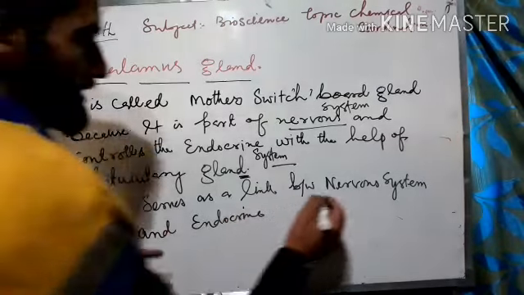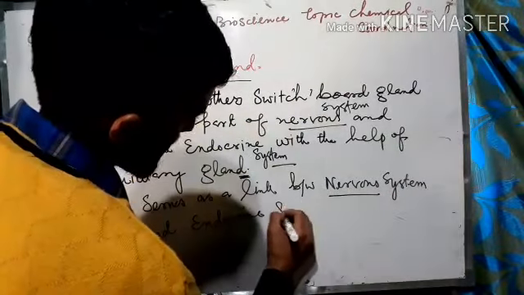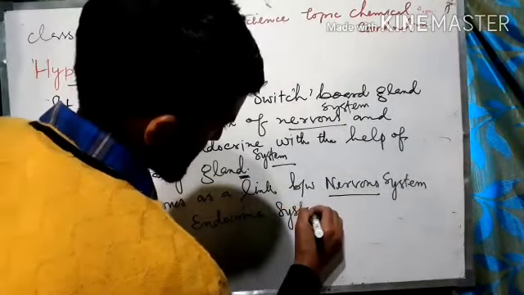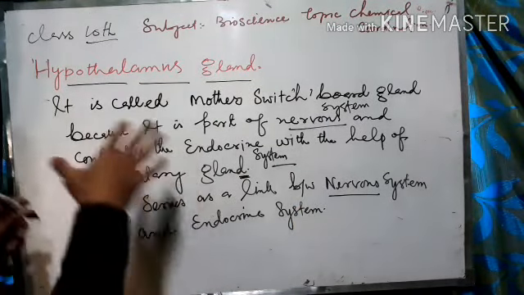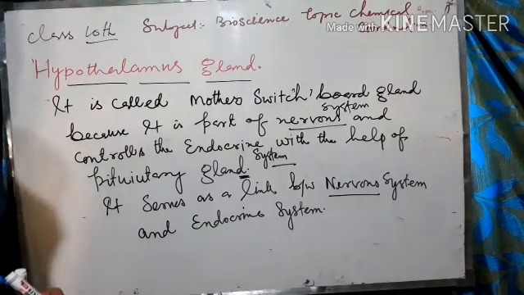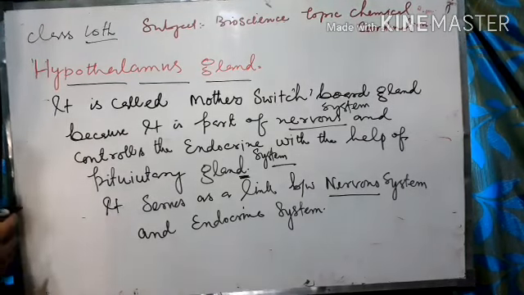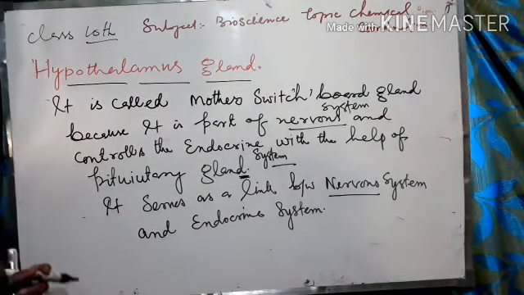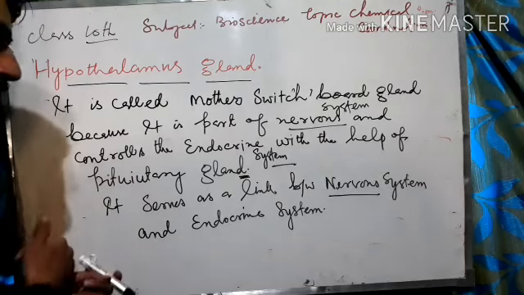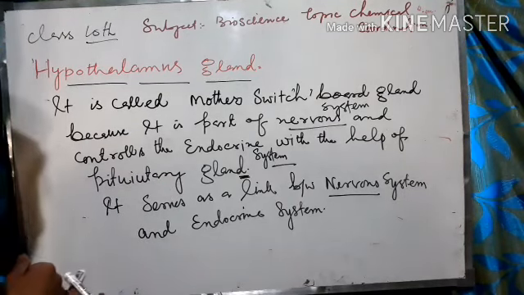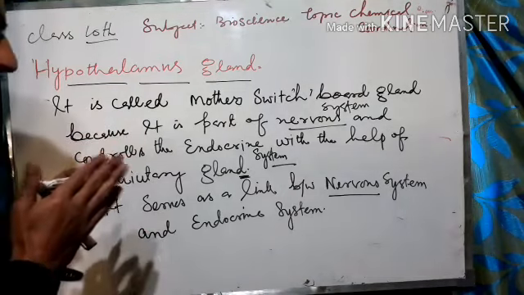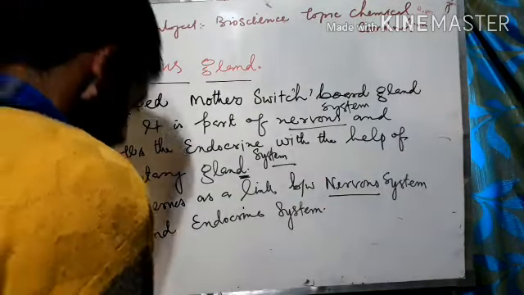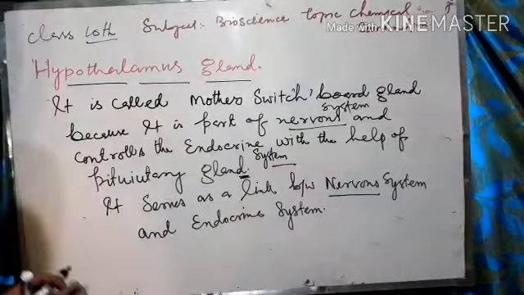That is why it is also known as the mother switchboard gland. So the hypothalamus is called the mother switchboard gland because it is a part of the nervous system and controls the endocrine system with the help of the pituitary gland. Later on you will study about the pituitary gland.